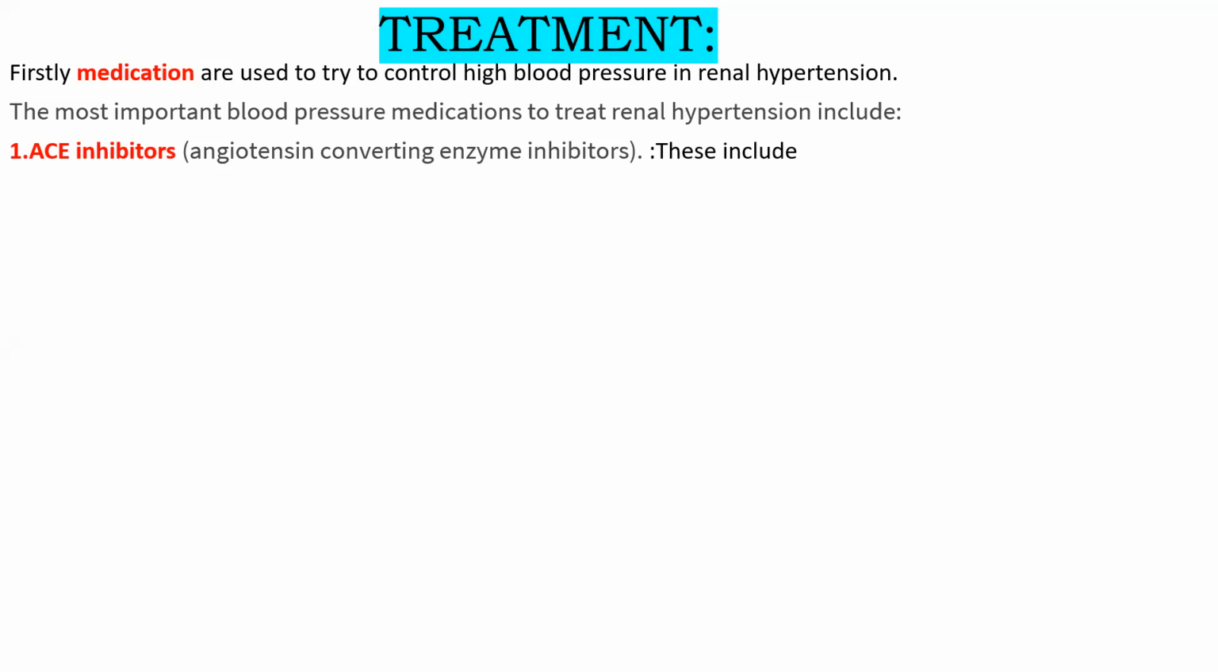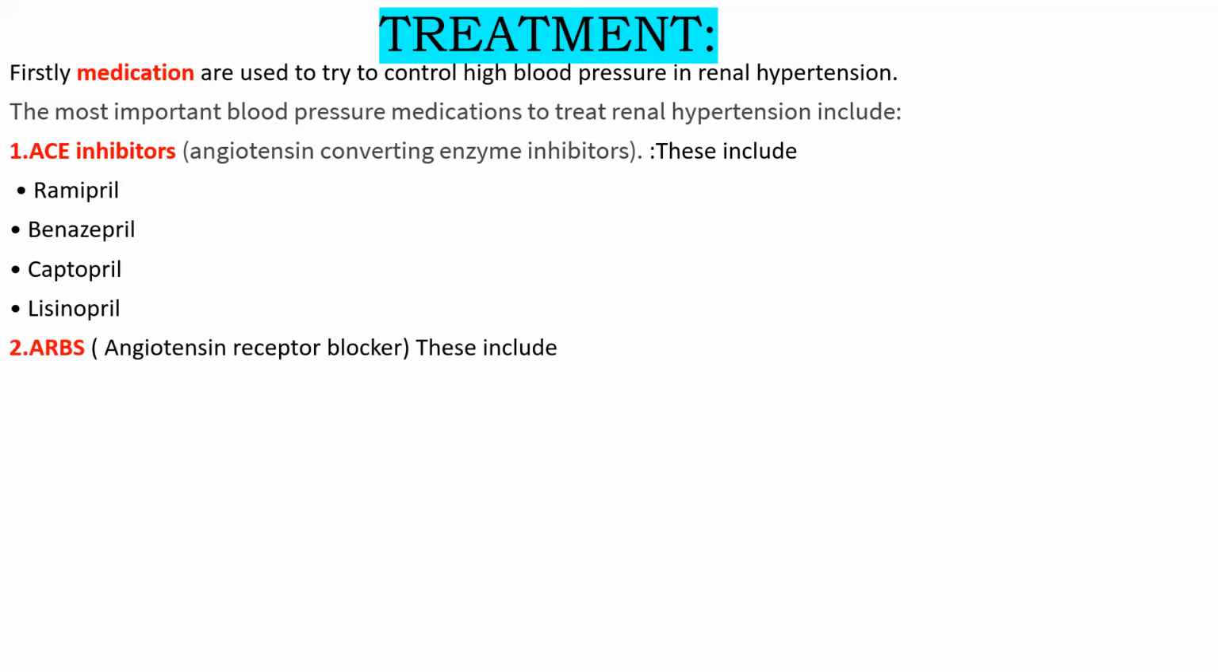So these two are the drugs that are used to reduce the blood pressure. So you should know this. These are some of the names of the drugs, okay? That is angiotensin converting enzyme inhibitors. Some of the drugs are ramipril, benazepril, captopril, lisinopril. All these are the names of the drugs that come under angiotensin converting enzyme inhibitors.